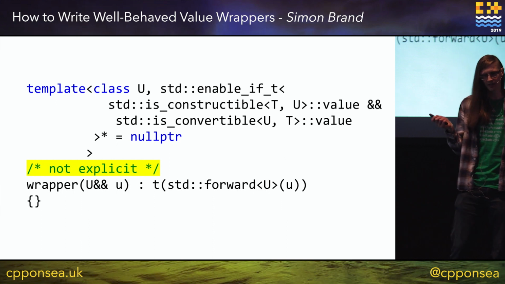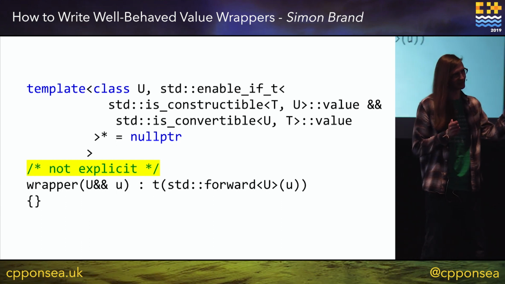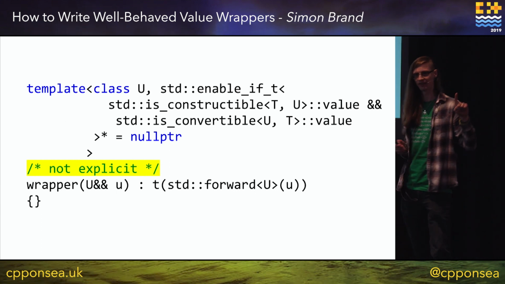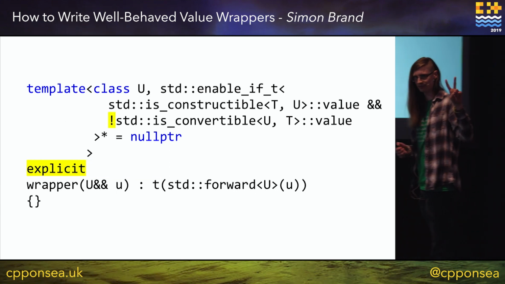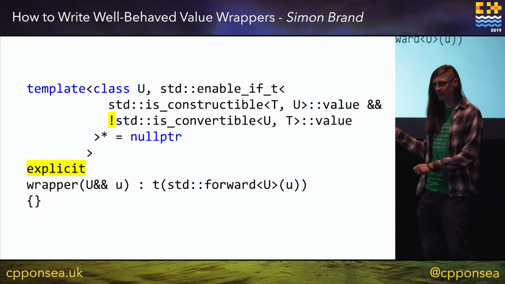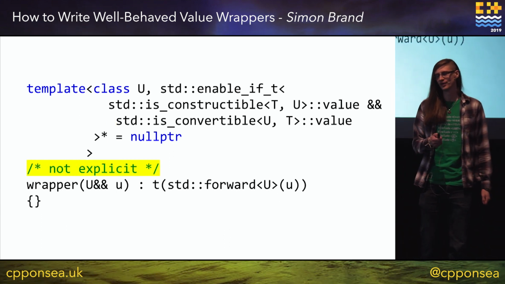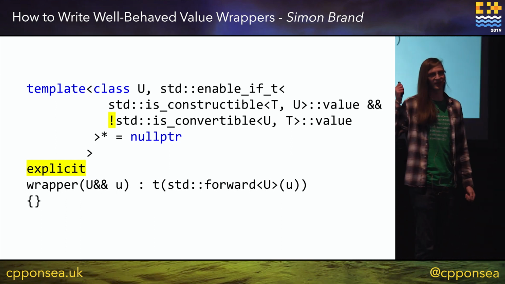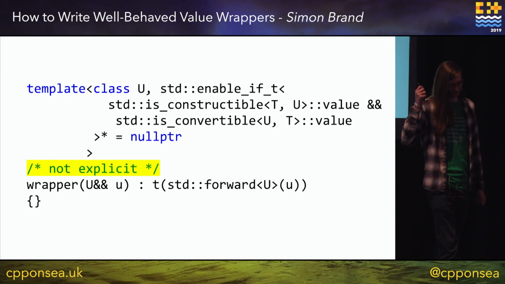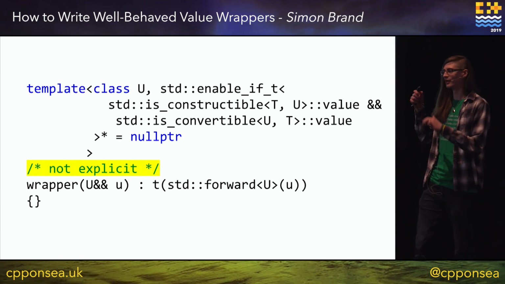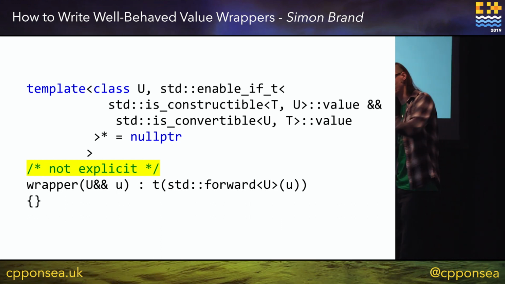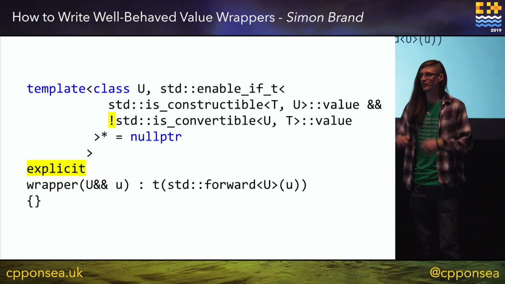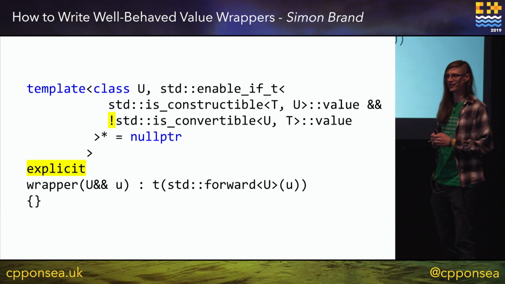So what we can do is have two overloads. One, which is not explicit, as in the comment there, and one which is explicit. And the only thing I've changed here is this is_convertible condition. I've just added an exclamation mark there, and there's not one there. So the only difference is if there is an implicit conversion from U to T, we want to maintain our explicitness, essentially.